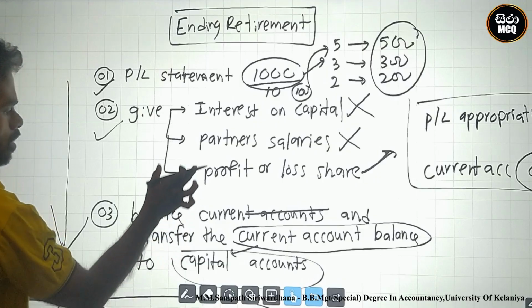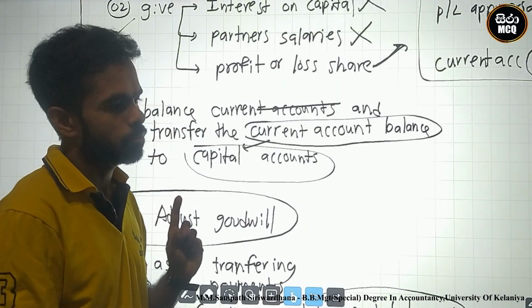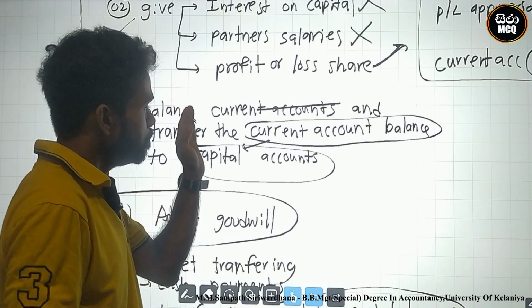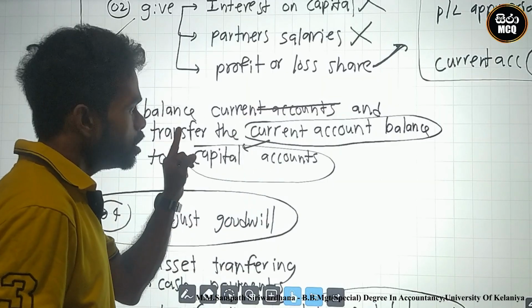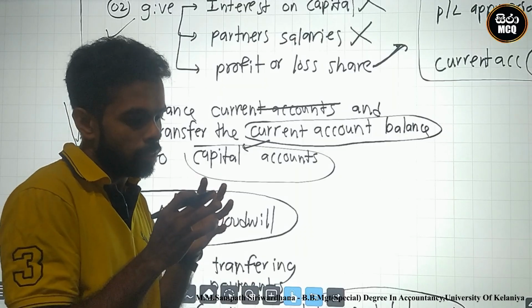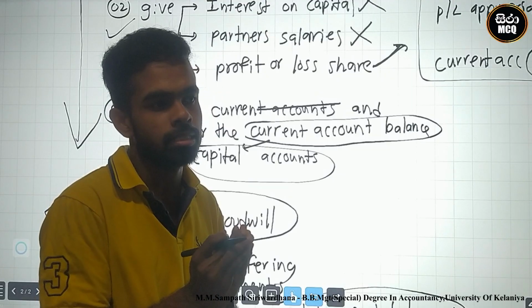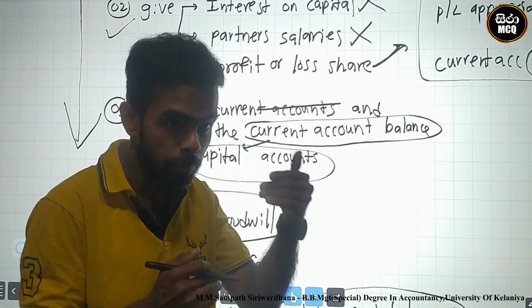The third one is the balance of current account of the retirement person. Balance of current account, and transfer the current account balance to capital account. We must calculate the current account balance of the retirement person. After that, we transfer this balance to capital account.